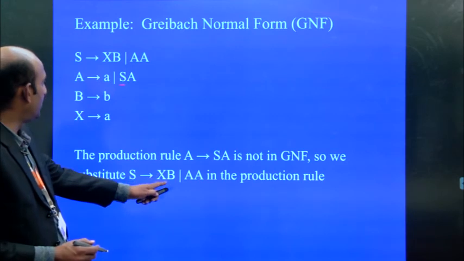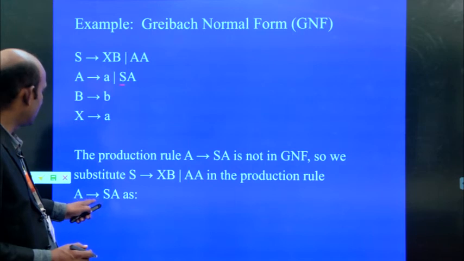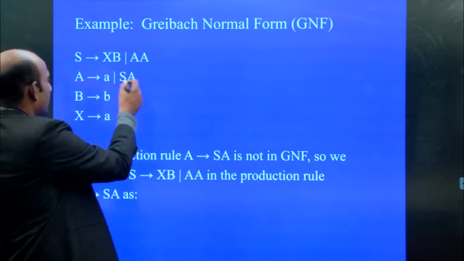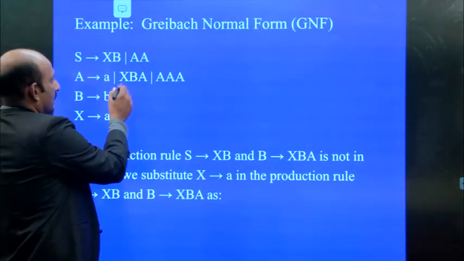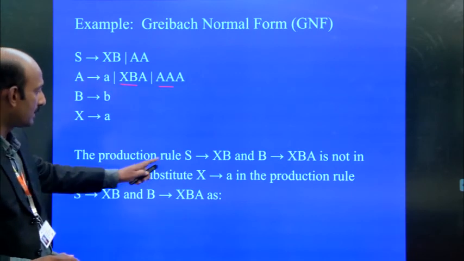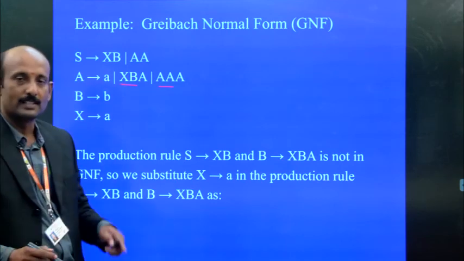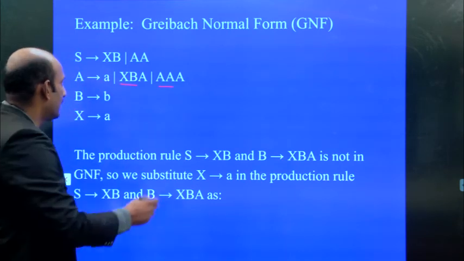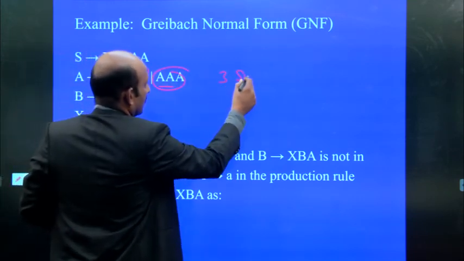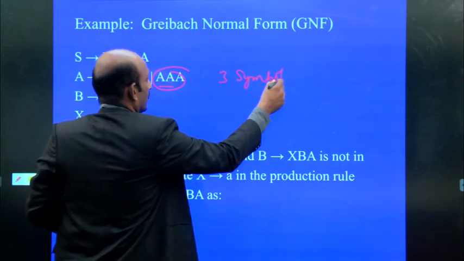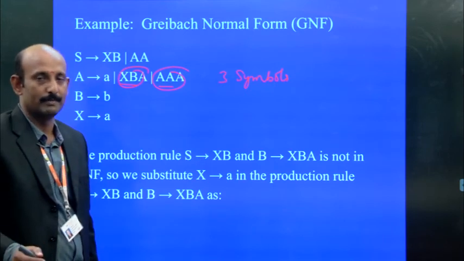S tends to XB, AA in the production rule. So A gives SA, as this SA becomes, we can substitute this XB likewise. That is what I mentioned here, it is replacing. So the production rule S gives XB and B gives XB is not in that GNF. What is the reason it is not in the GNF? The right hand side contains 3 symbols. So maximum we can have only 2 symbols.